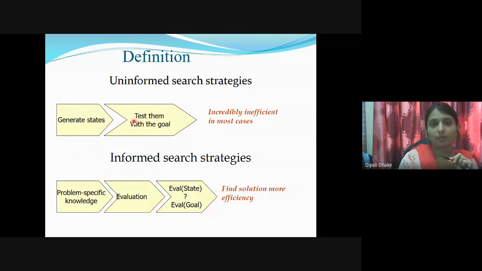It will check: no, it's a signal, not a destination, not the goal. Sometimes it identifies a similar name and stops. In that condition, we can say it's inefficient in most cases.